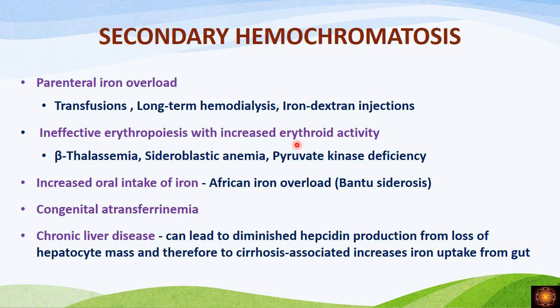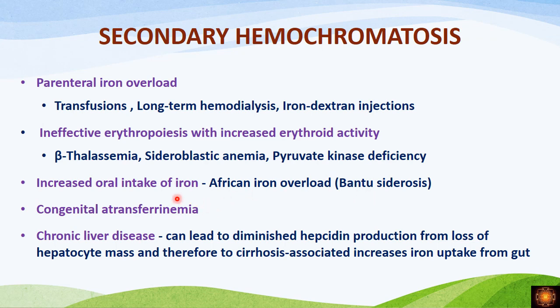Another one is increased oral intake of iron. This we see in the African countries, what we call Bantu cirrhosis. This is a condition where in Africa, they brew the beer in the homes itself by keeping it in big iron pots. So they keep the beer in big iron pots, and lots of iron will be present in the beer. When they drink the beer, they develop iron overload. This is what we call Bantu cirrhosis.